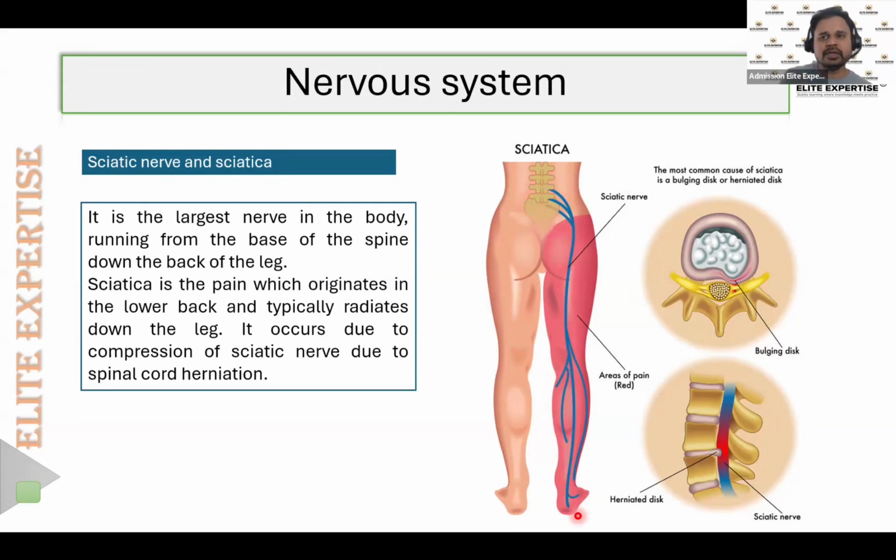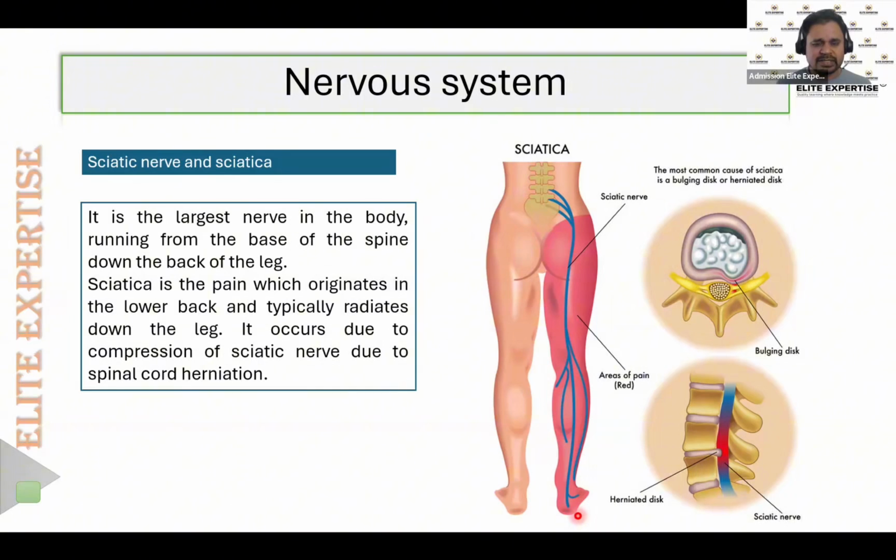There is a huge difference between low back pain and sciatic pain. Whenever a patient presents to the pharmacy with the complaint of low back pain, the main question that we ask is: is the pain only restricted to the lower back region, or do you have any radiating pain to your lower limbs?